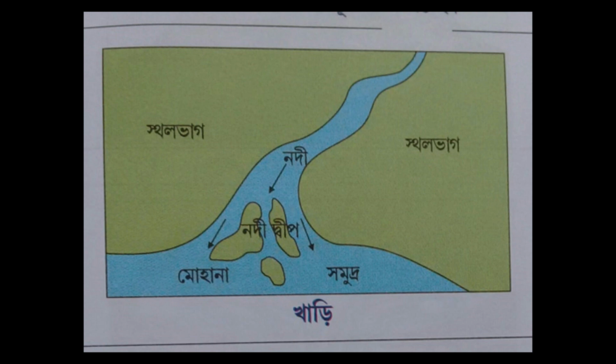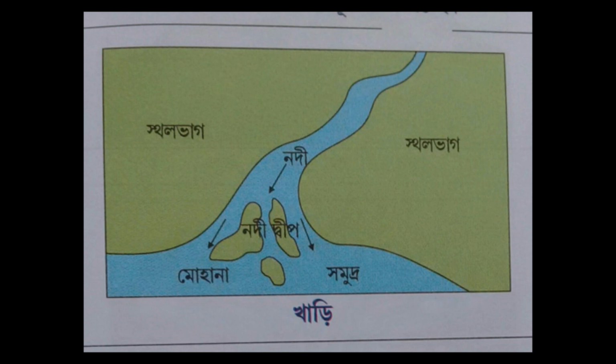So the funnel-shaped mouth having a broad area in this place is known as an estuary, where saline water can easily enter at the time of high tide. And these estuaries are found in the Sundarban, where the Ganga terminates at the Bay of Bengal.